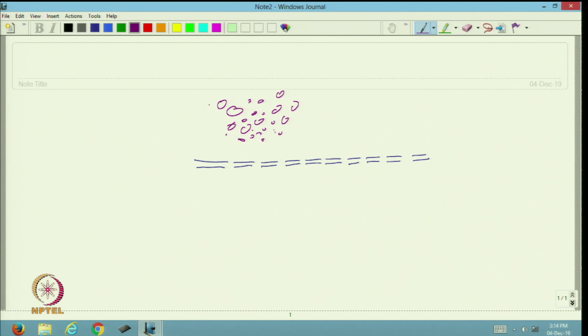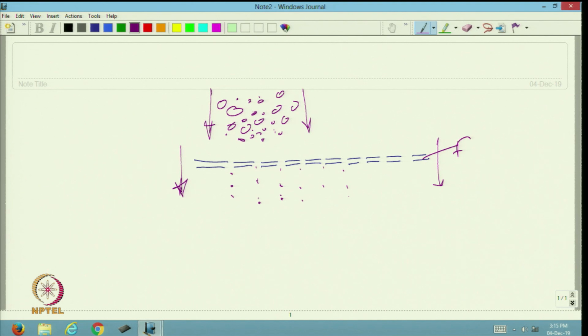Once these particles with the fluid pass through the fabric medium, what happens during this flow is that initially the smaller particles will pass through the filter medium.